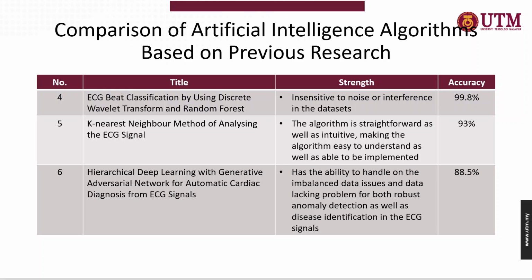And last but not least will be the hierarchical deep learning with generative adversarial network for automatic cardiac diagnosis from ECG signal. For this, one of the main strengths is the ability to handle the imbalanced data issue, as well as the data lacking issue for both robust anomaly detection, as well as disease identification among the ECG signals. For this, the accuracy is recorded at a very high level, which is 88.5%.